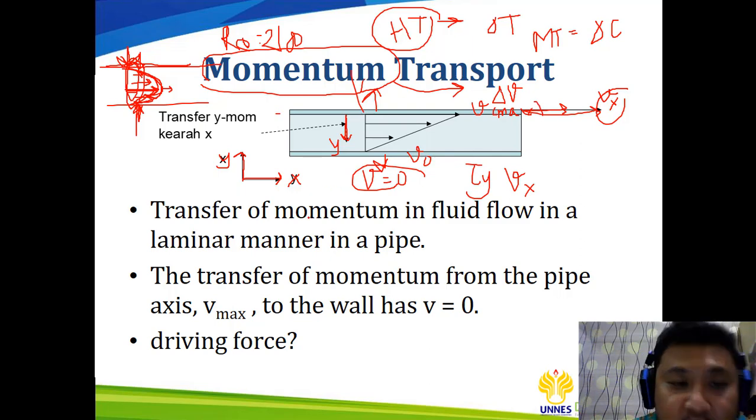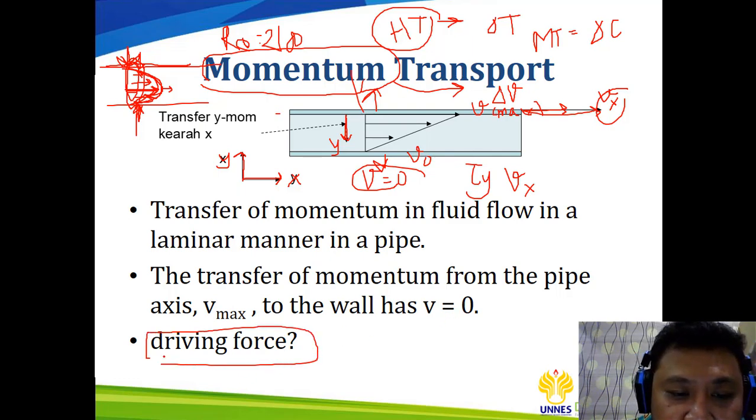Transfer of momentum in the fluid flow in a laminar manner in a pipe. The transfer of momentum is from the pipe axis, where the velocity is Vmax, to the wall, where V equals 0. So the driving force is the difference of the velocity.